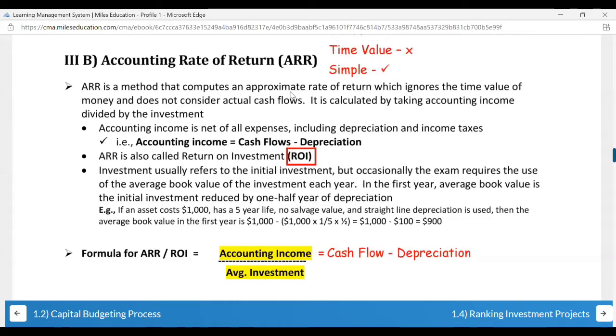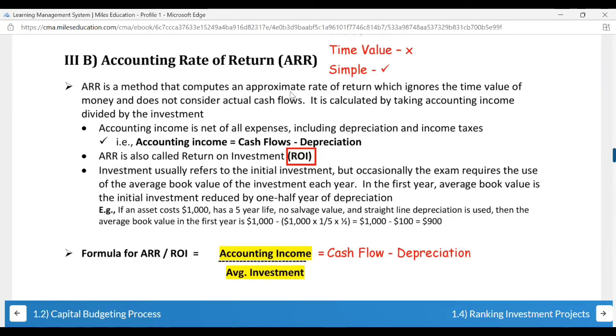Investment usually refers to the initial investment, of course, the initial amount which you put into it. But occasionally the exam requires the use of the average book value of the investment each year. What does it mean when I say average book value? Your investment balance at the beginning in that particular project, plus the investment balance in that project at the year end, upon 2. In the first year, the average book value is the initial investment reduced by 1/2 year of depreciation. They have mentioned it here in the example as well.